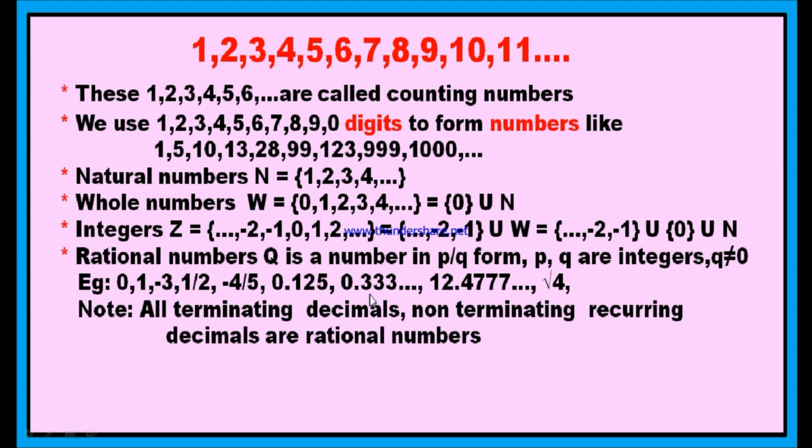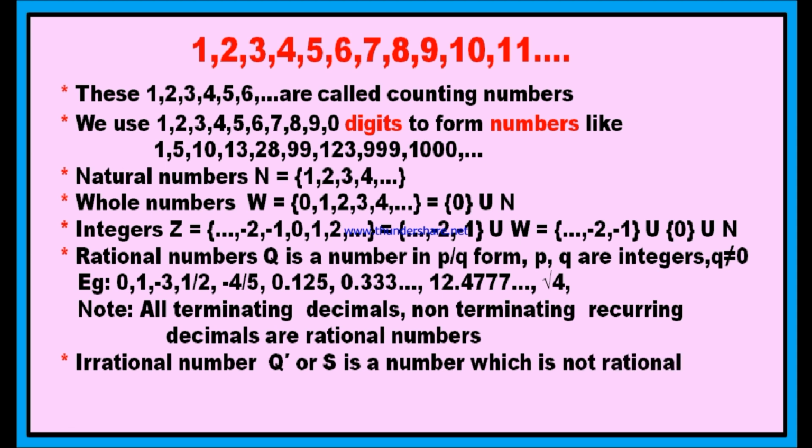0.333 and so on is a non-terminating recurring decimal. And 12.4777, therefore it is 12.4 with 7 recurring, so again it is a non-terminating recurring decimal. All terminating decimals and all non-terminating recurring decimals are always rational numbers. And the other type is irrational numbers.